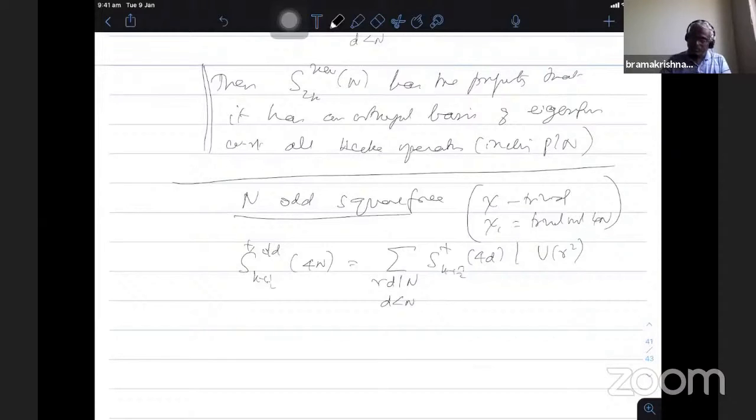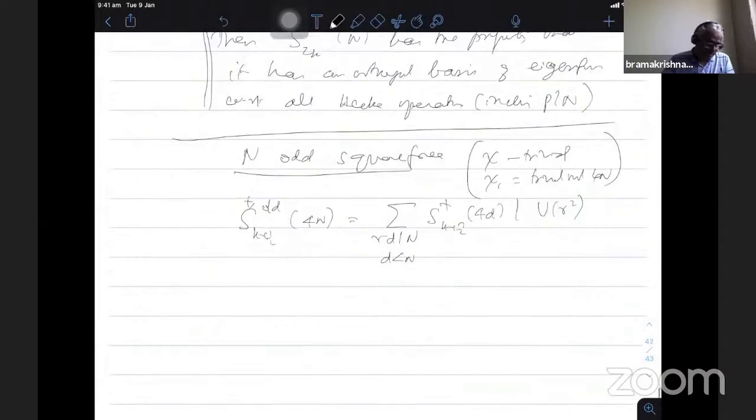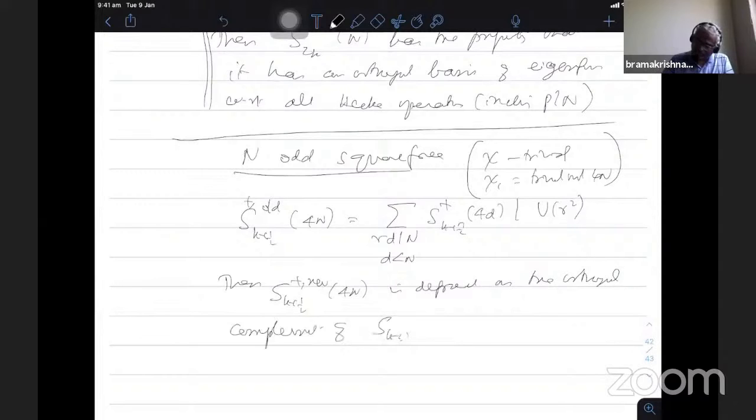So the U operators preserve the plus space with the square index. Then S k plus half plus new 4n is defined as the orthogonal complement of S k plus half plus old 4n in the plus space.